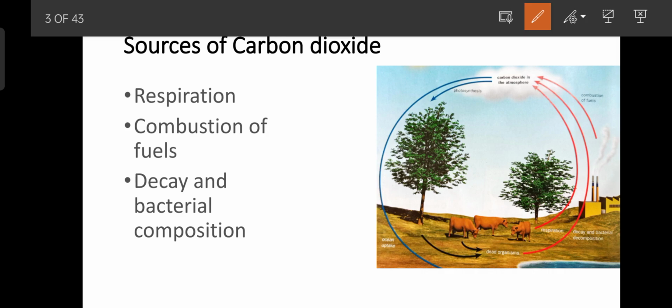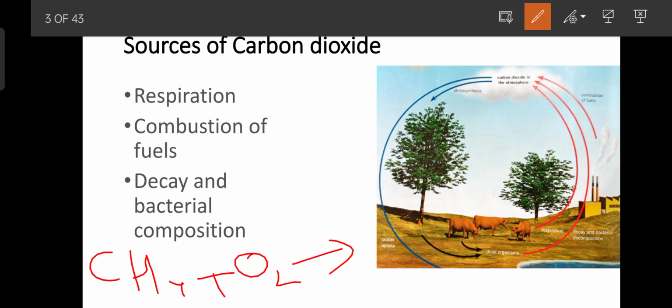Second activity or method that adds carbon dioxide to the atmosphere is combustion of fuels. And you know that we have discussed in detail the combustion of fuel.